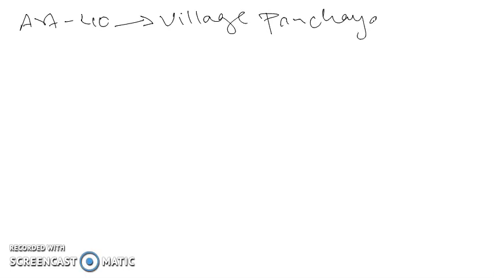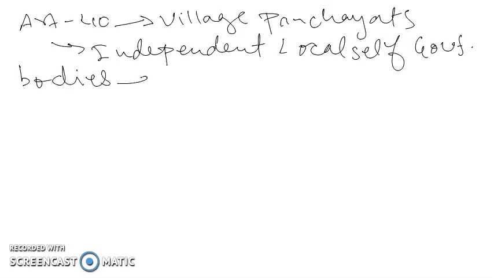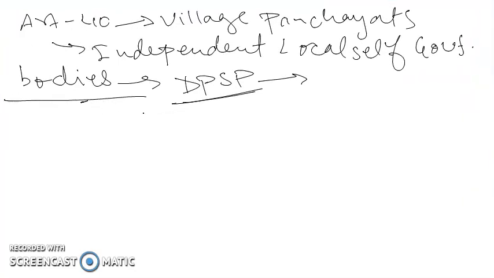Though the Constitution of India under Article 40 talked about the organization of village panchayats as independent local self-government bodies, the DPSP being not enforceable, the state governments did not take the initiative to establish village panchayats in all the other states.